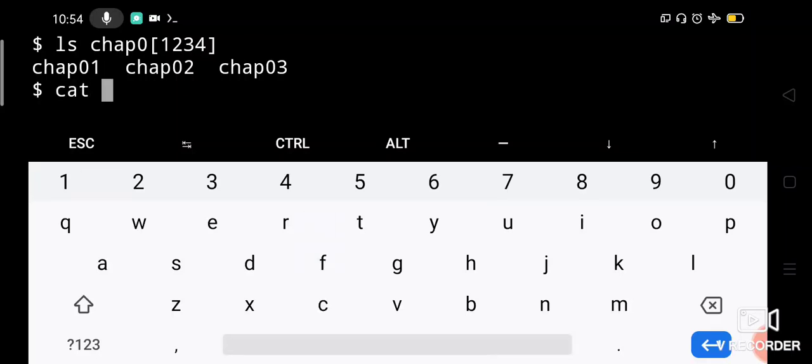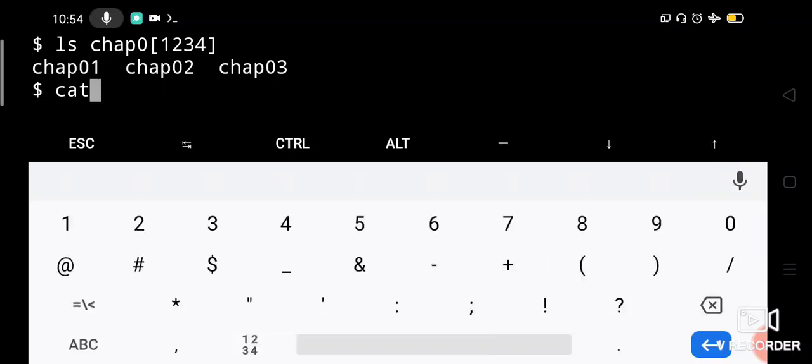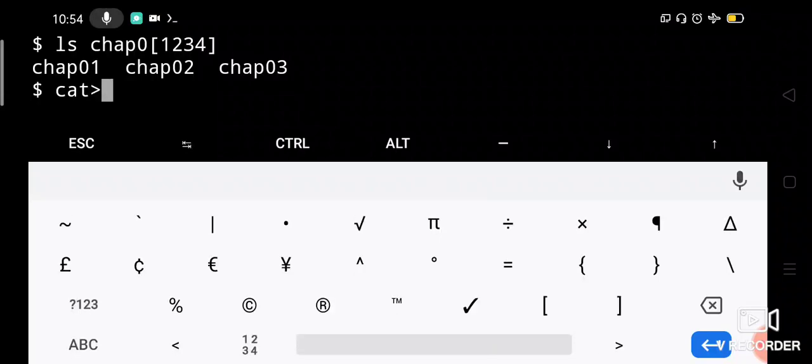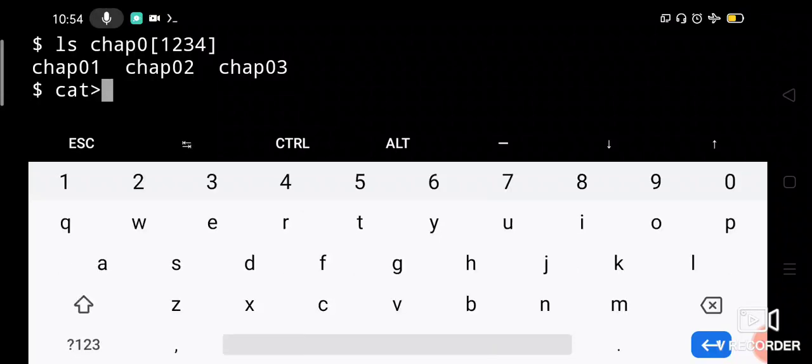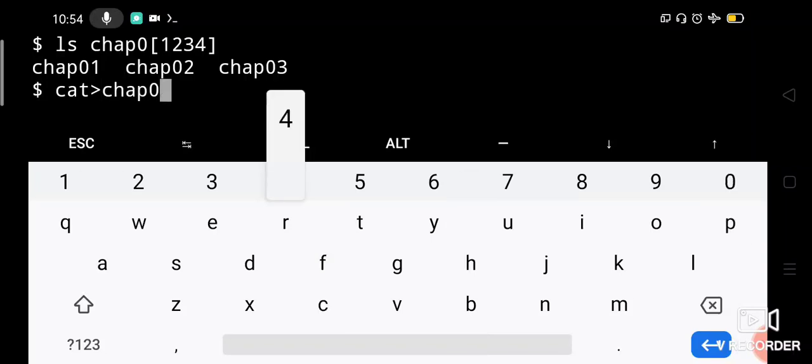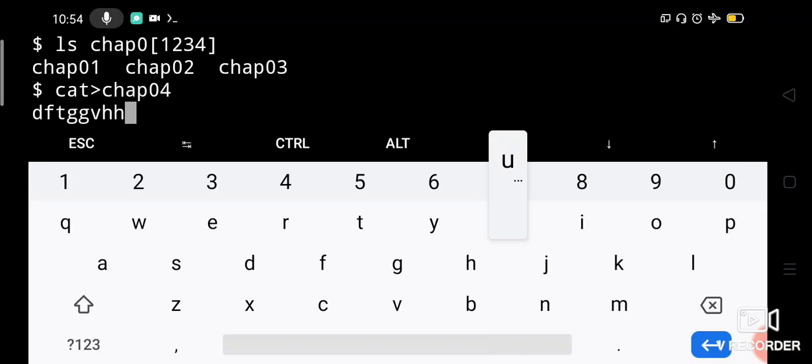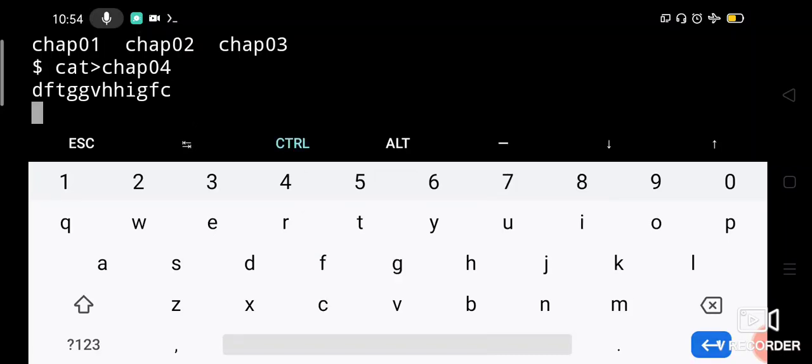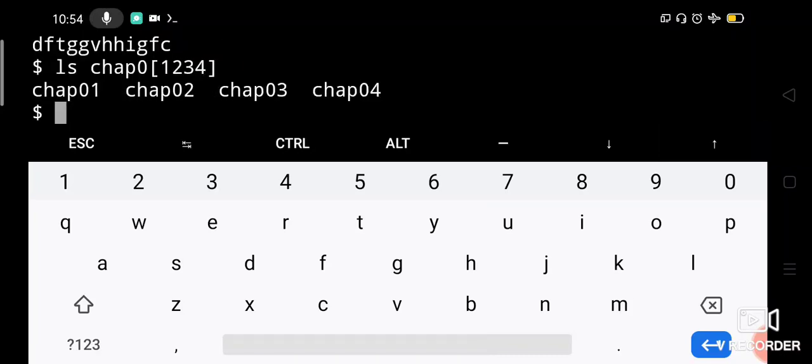So even if you create that, it will be matched. If you say cat greater than chap 04, control D for ending the creation. So now chap 04 is also there. Now if you list, chap 04 will also be listed. If chap 05 is there, it will not be listed because that is not in the list of the character class. Right? Now let us see ls.